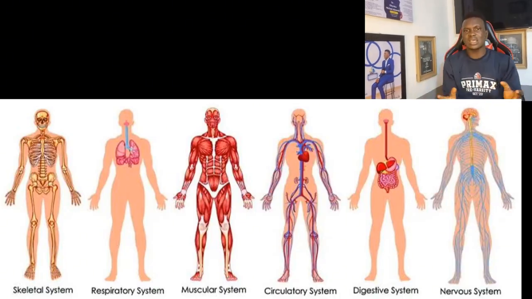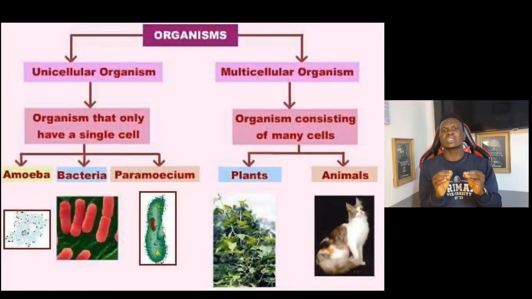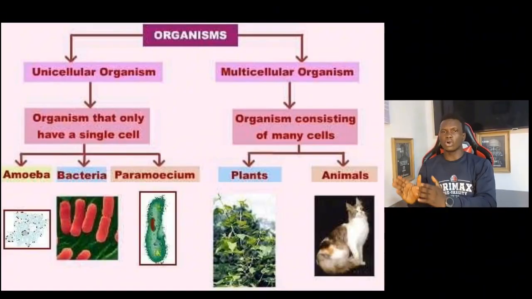So these systems now come together to form you, which we call the organism. So now you are formed from the basic unit of life, which is the cell. Although some organisms can survive at the cellular level, those organisms are called unicellular organisms. So they are made up of just a single cell. But some other organisms are made up of several cells. Those ones are called multicellular organisms.